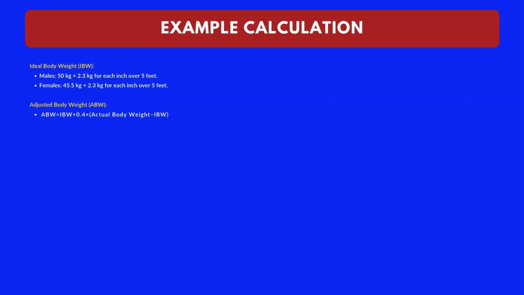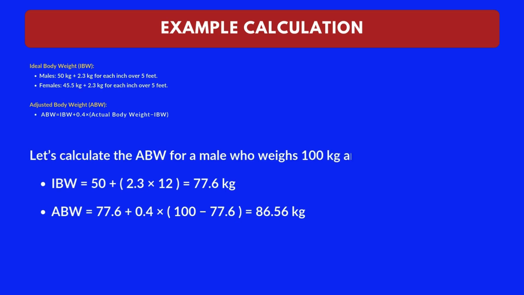Let's look at an example for better understanding. Let's calculate the ABW for a male who weighs 100 kilograms and is 6 feet tall. So, we get weight is equal to 100 kilograms and height is equal to 6 feet, which can also be written as 5 feet 12 inches. So, IBW is equal to 50 plus 2.3 times 12. Here the patient is 12 inches over 5 feet. The final answer is 77.6 kilograms.